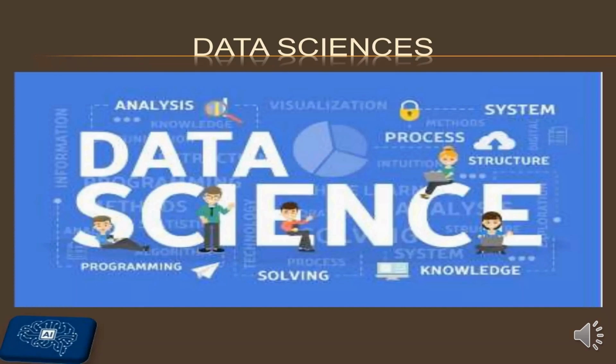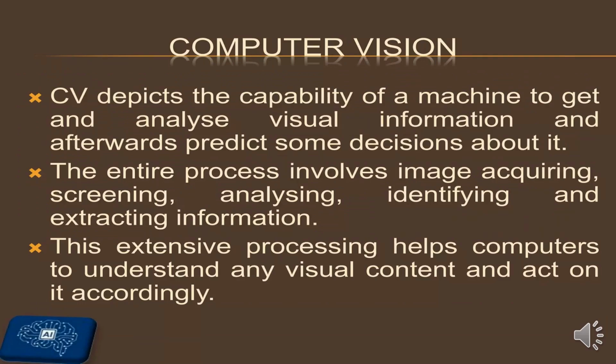You can see that data science is about analyzing the data, processing the data, making structures, the knowledge, solving problems, programming, and many more. Then comes your computer vision. It is related to the sight which is given to the machine. The computer or the machine observes the visual objects like your videos, CCTV footage, or your pictures, images, graphics, and then analyzes the pixels which are present and gives the predictions accordingly.